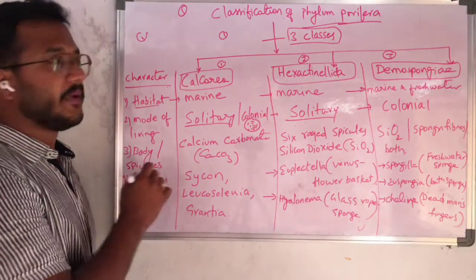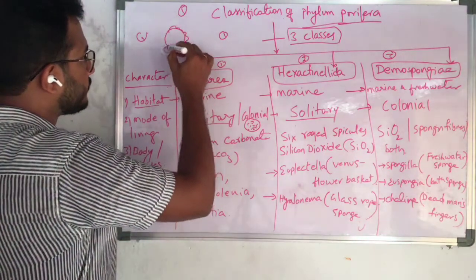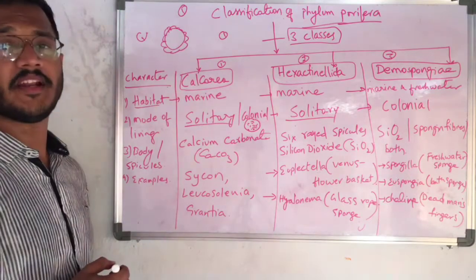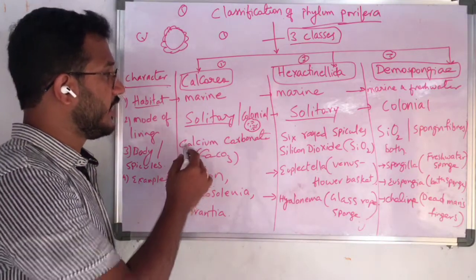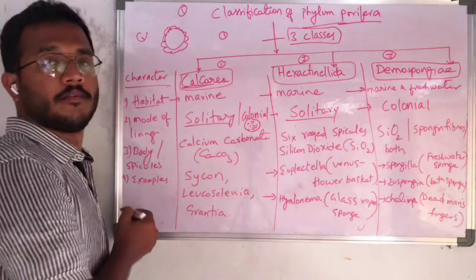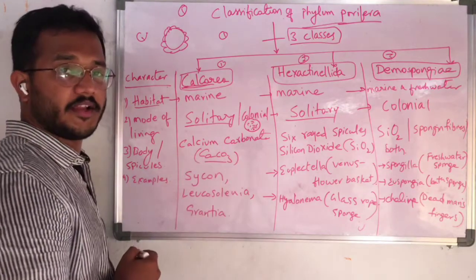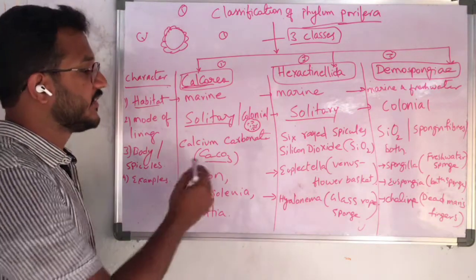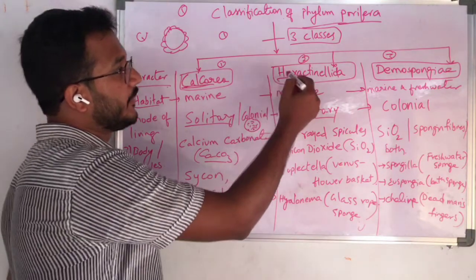And body, that means the body is covered by some mineral deposits, depending upon which mineral it is. In Calcarea, Calcarea means calcium carbonate, so the outer body is deposited with calcium carbonate. That's why the name Calcarea came. And hexa means 6.